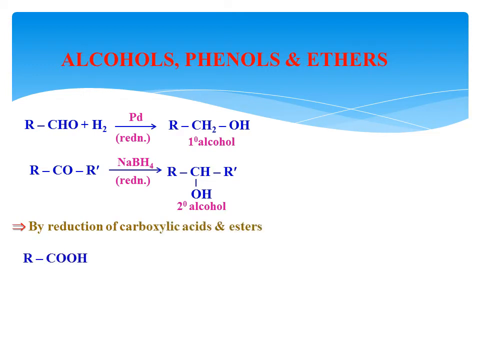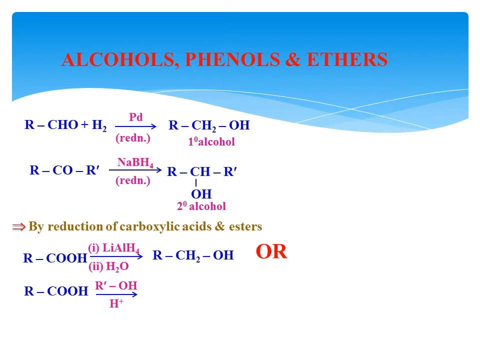Now the reduction of carboxylic acids and esters. First of all, carboxylic acid, RCOOH, which is undergoing reduction in the presence of LiAlH4, lithium aluminum hydride. The formed product is an alcohol. But this method is very expensive, because lithium aluminum hydride is a very expensive reducing agent, even though it is a good reducing agent. Then how can we prepare the same alcohol from the carboxylic acid in another way?